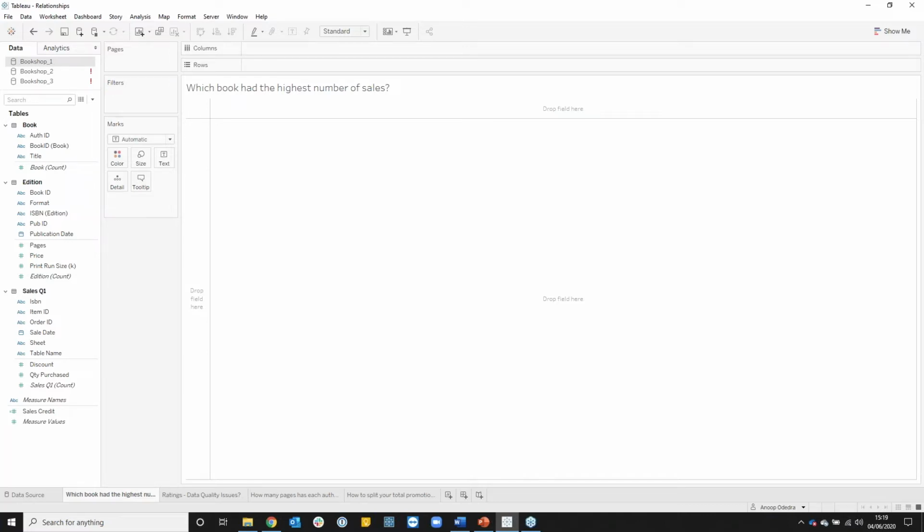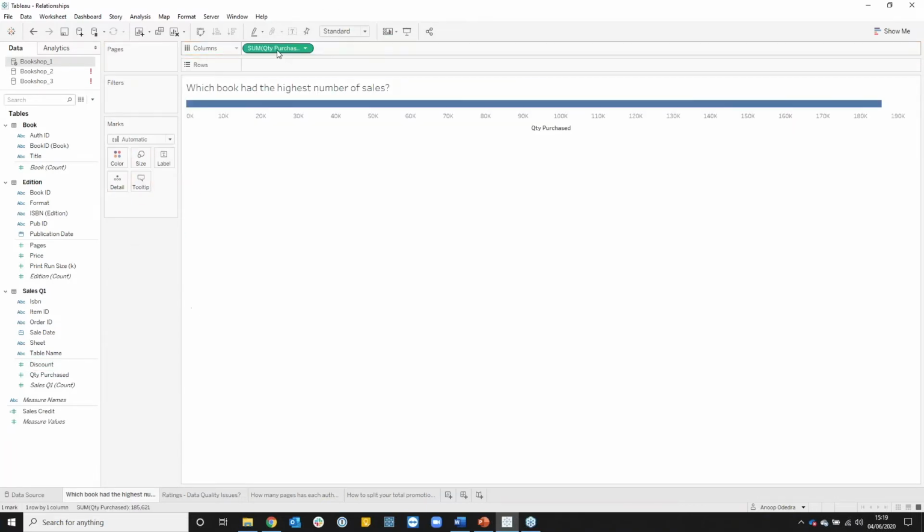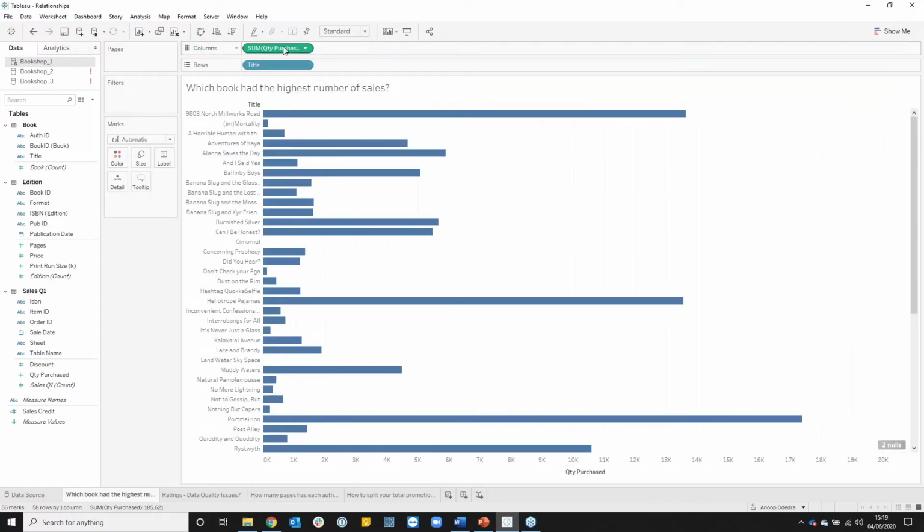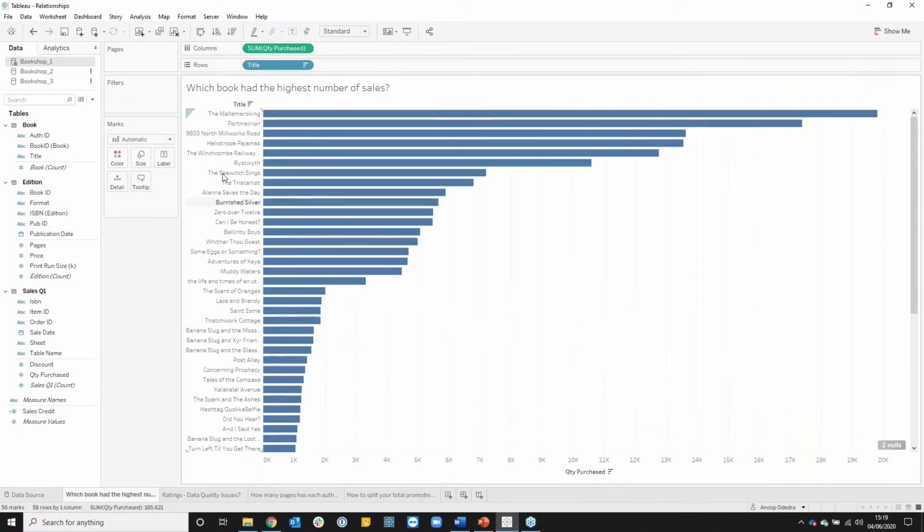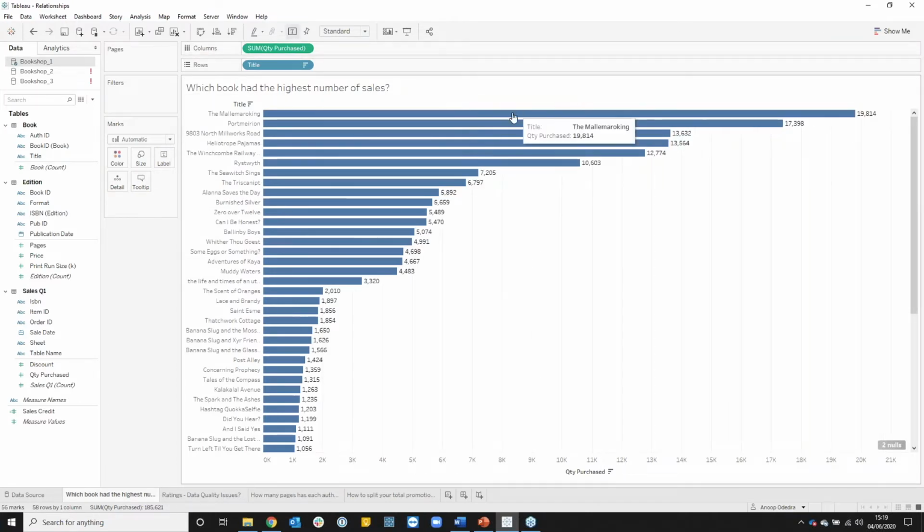To answer that first question, I drag my quantity purchased out and I drag my title as well. I then sort. So there we go, I've got my top one. I'll just show my mark labels as well. That's my top book, the one that had the highest number of sales.